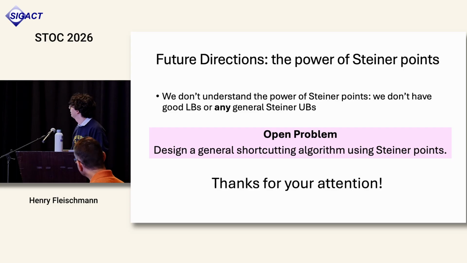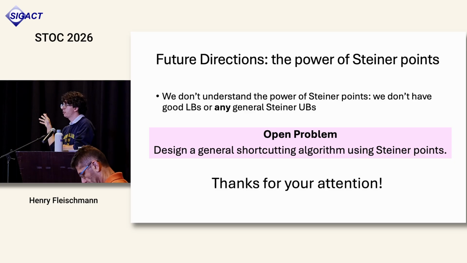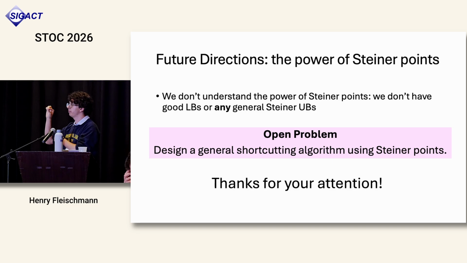No, it's okay. The way in which Steiner points break the lower bound constructions, which is really the only way we know how to use them, is the fact that if you imagine a biclique with the edges being subdivided into long paths, you can do that sort of shortcutting I showed, where you add one Steiner point and connect all the vertices on the ends of these subdivided biclique edges to the Steiner point, as opposed to adding direct edges between all the vertices of the biclique.